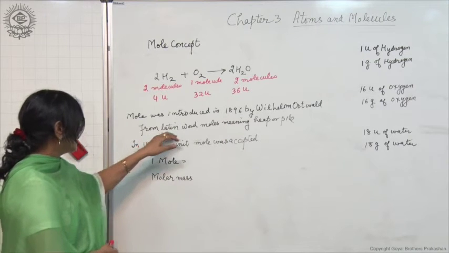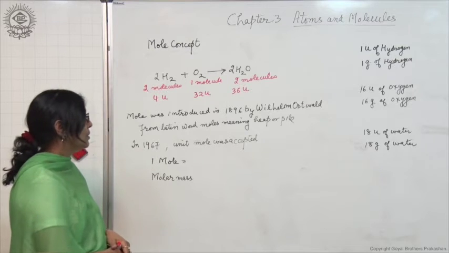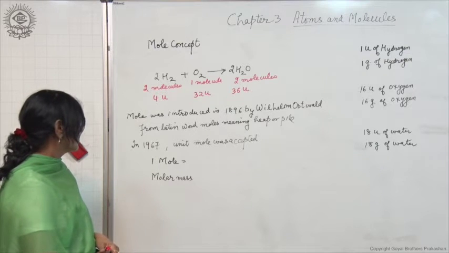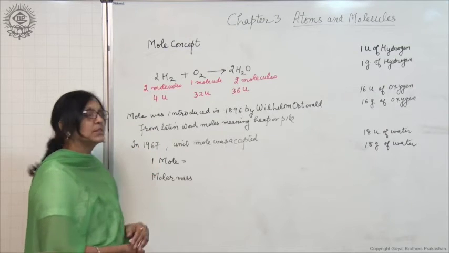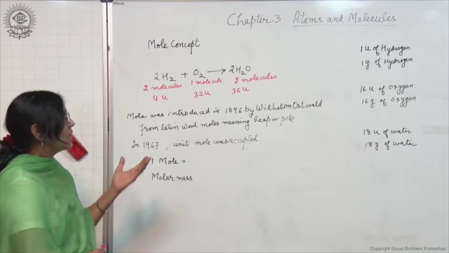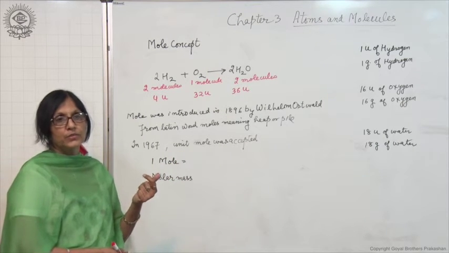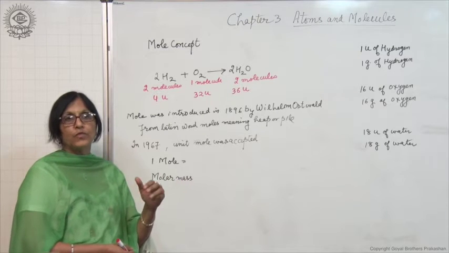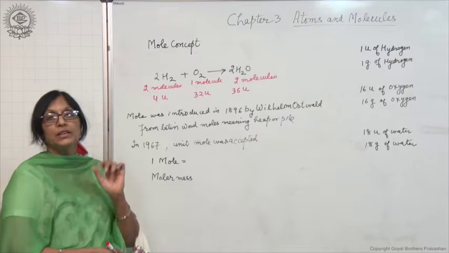From a Latin word he took the name moles, which means a heap or pile, and this word mole was accepted in 1967. It is a counting unit, just like when you go to market to buy bananas, if you say you want 1 dozen banana or 1 dozen pencils, what does 1 dozen mean?